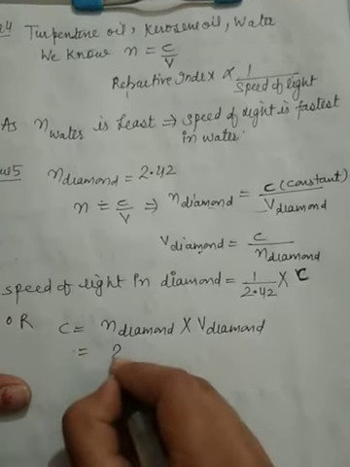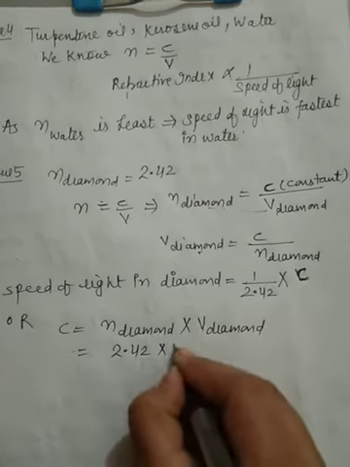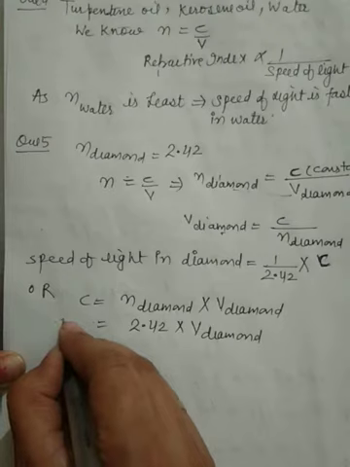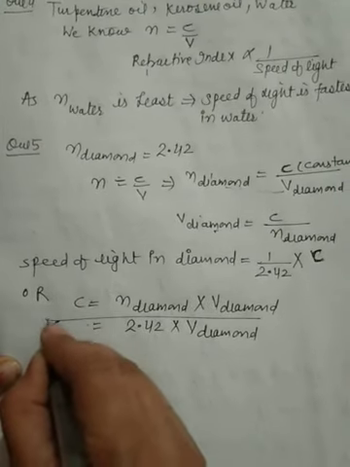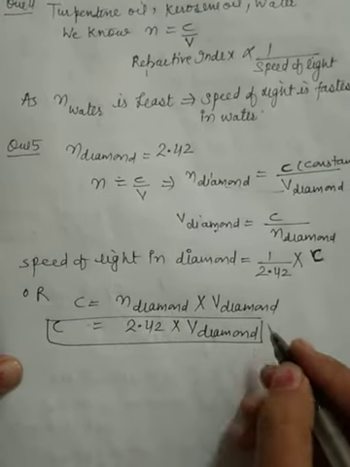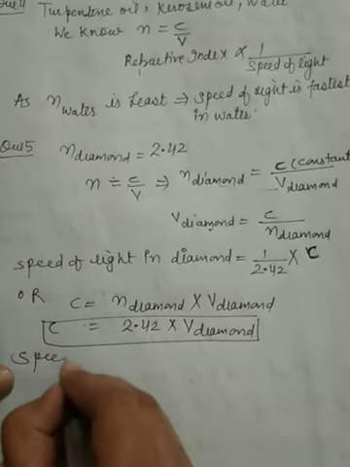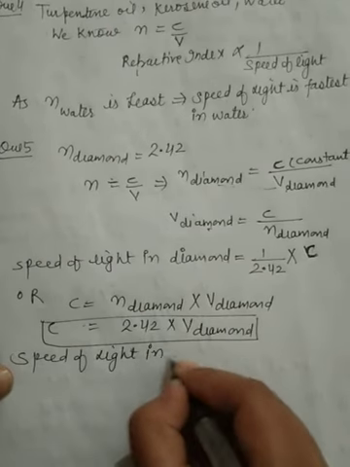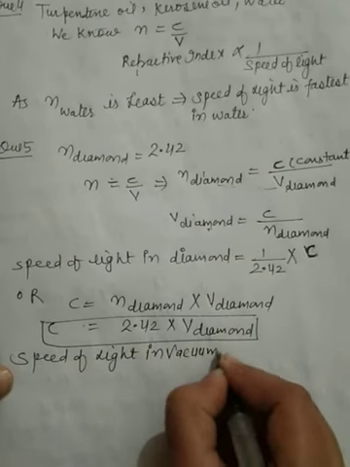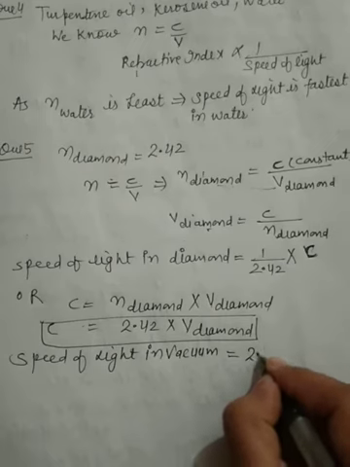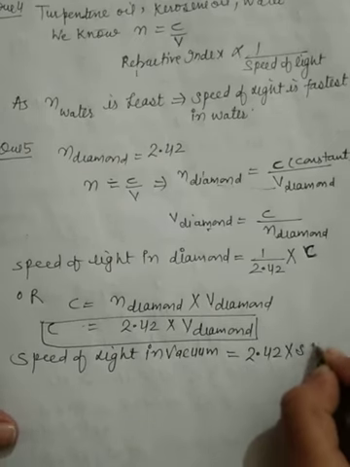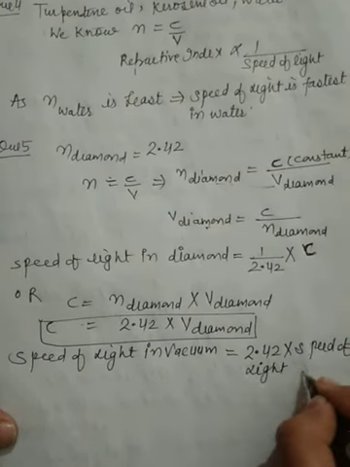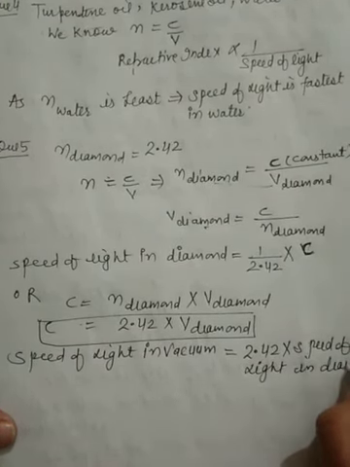N diamond is given to us, 2.42, into the speed of light in diamond. So the speed of light in vacuum is equal to 2.42 into the speed of light in diamond.